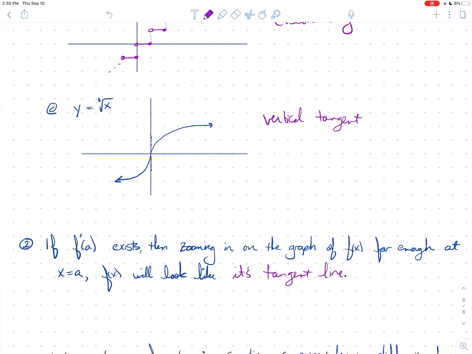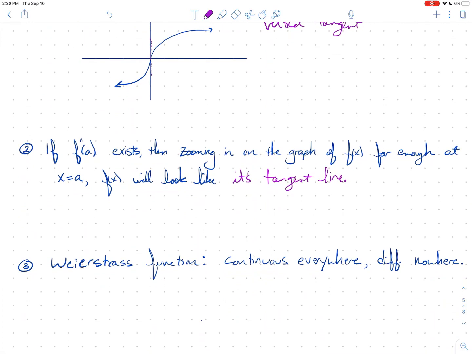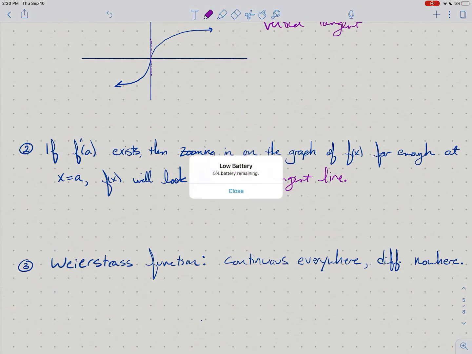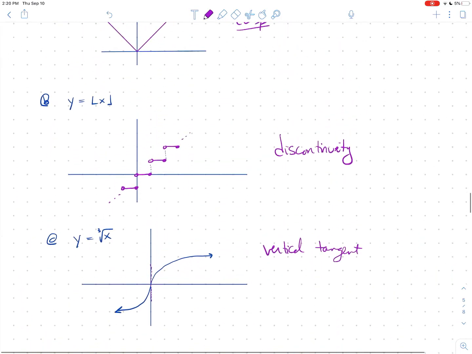All right, and so we'll actually look at that in Mathematica in just a moment. The other thing that I want to mention is this crazy function called the Weierstrass function. It turns out that in the 1870s, a mathematician named Karl Weierstrass questioned the prevalent belief that every continuous function is differentiable except for a couple of points. And all the examples that we did, that's what's happening here.